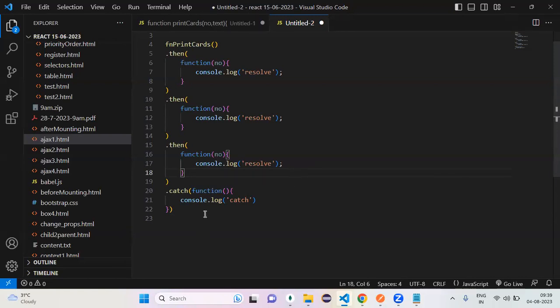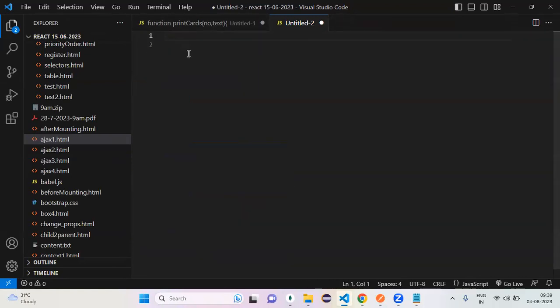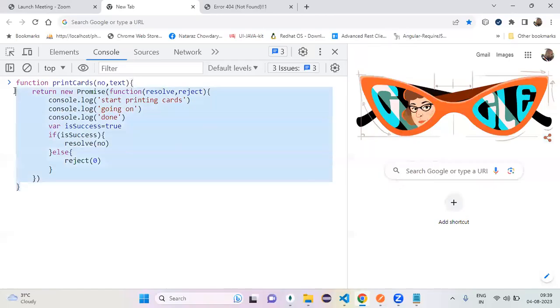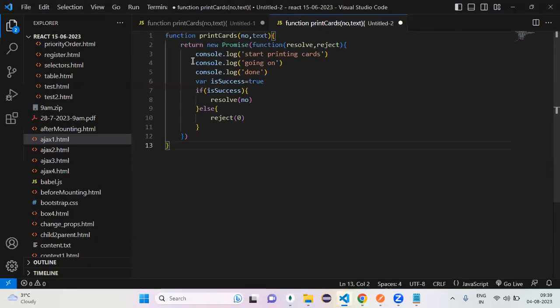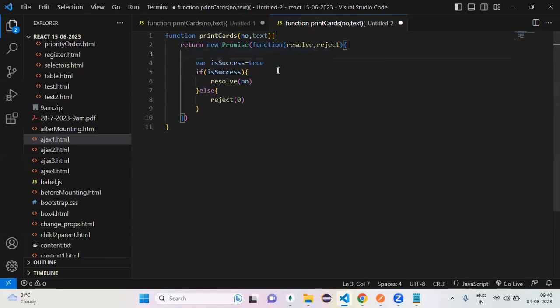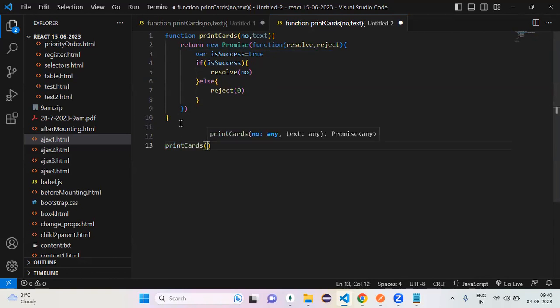Shall we go to the await keyword now? Yes, await keyword, let's start. Function print chords, this is my actual function. Remove everything. Now my function print chords returns me what? A promise. We can handle it by using then, and for failure catch. Now on, we follow this syntax.